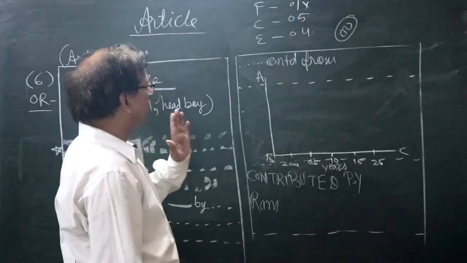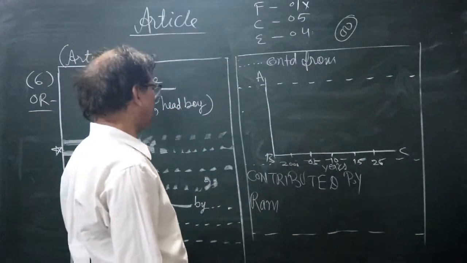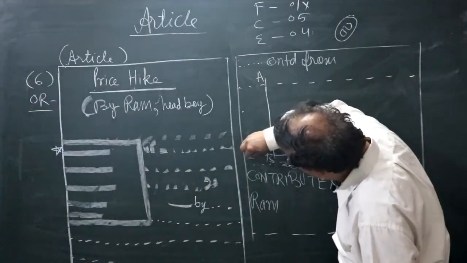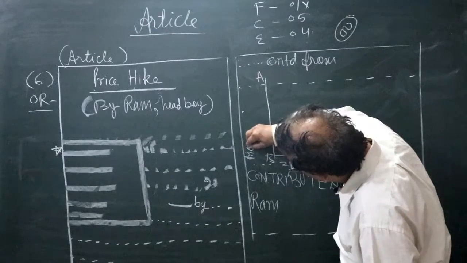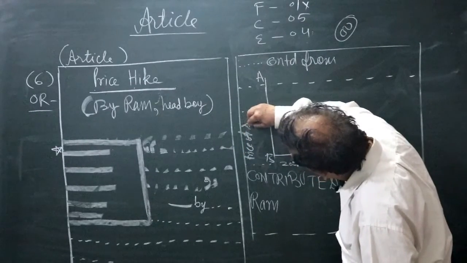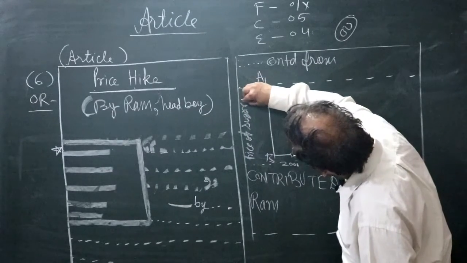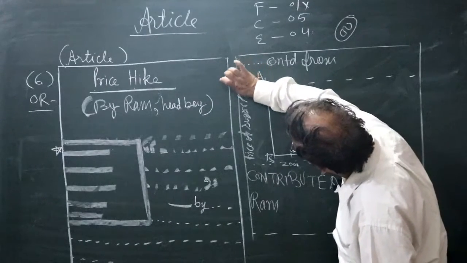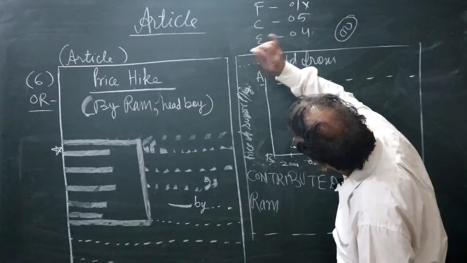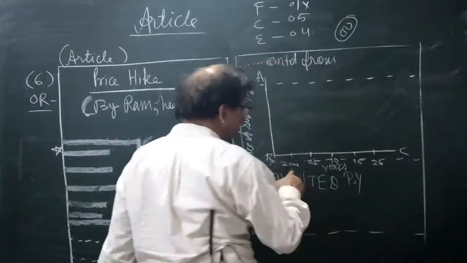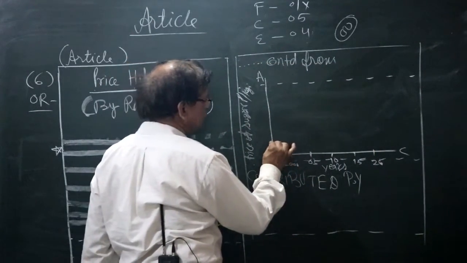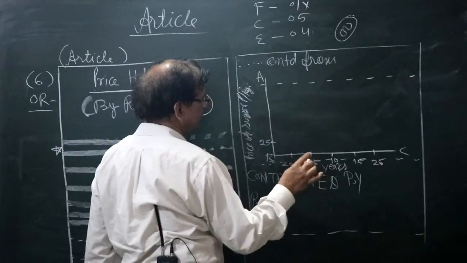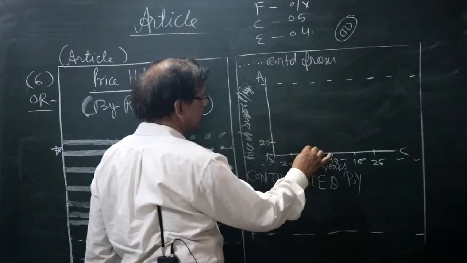Let us suppose we are taking the prices of sugar per kg. In 2000, sugar was being sold at the cost of 25 rupees, 20 rupees, let us suppose 20 rupees.